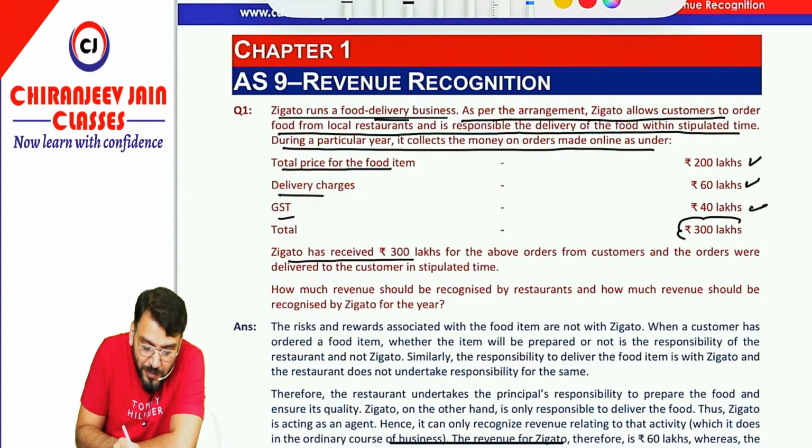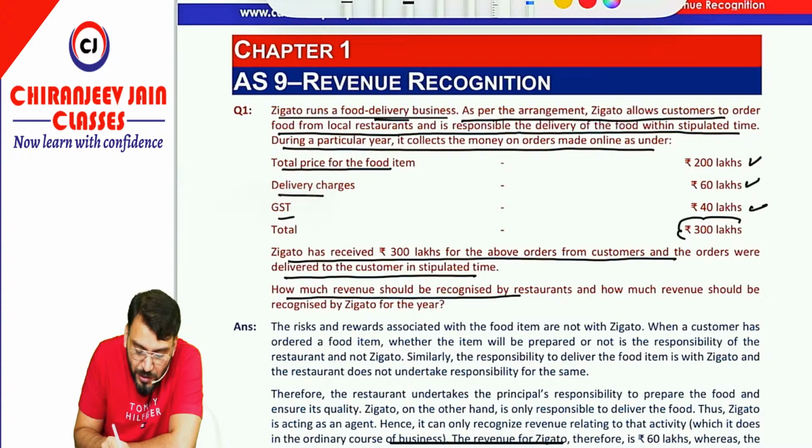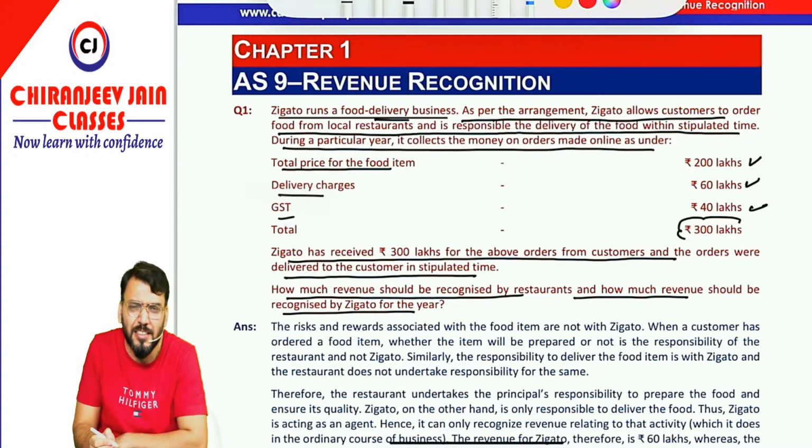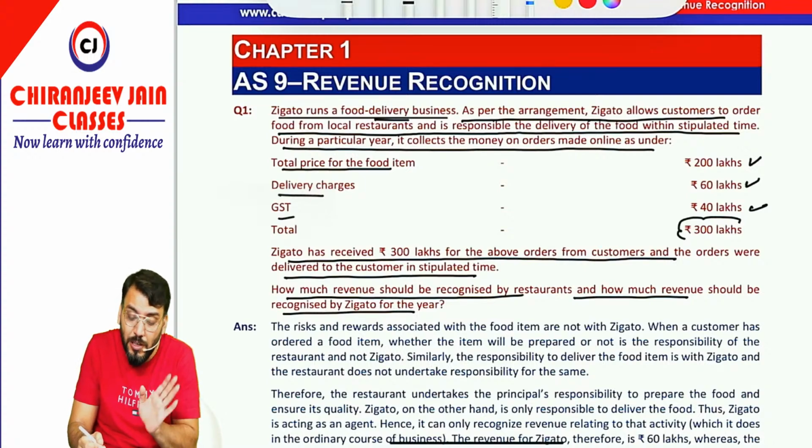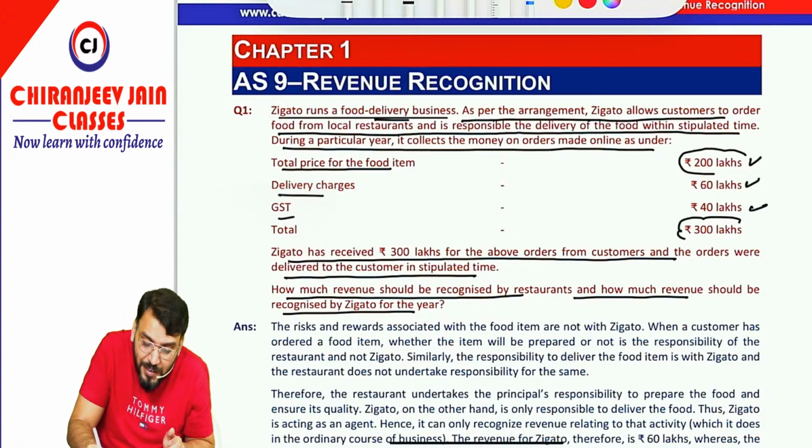Zigato has received 300 lakh for the above orders from the customers, and the orders were delivered to customers at the stipulated time. How much revenue should be recognized by the restaurant and how much revenue should be recognized by Zigato for the year? Can I say the restaurant is responsible for making the food and then giving it to Zigato? Correct. It means their risk and reward is transferred once it is given to Zigato, and their amount of revenue is 200 lakhs.